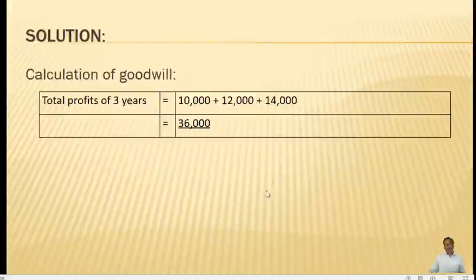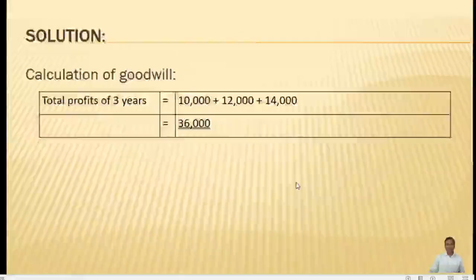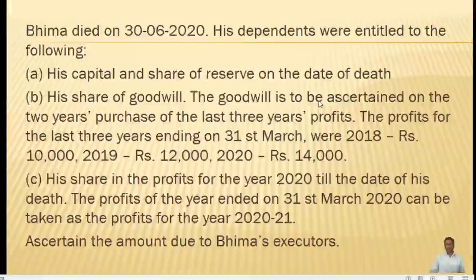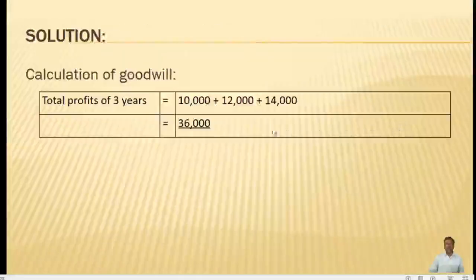How to find out the goodwill? In the problem, it is clearly given. The goodwill is to be ascertained on 2 years purchase of last 3 years. What are the profits for the last 3 years? 10,000, 12,000, 14,000. So we will add 10,000, 12,000, 14,000. These are the profits of the last 3 years.